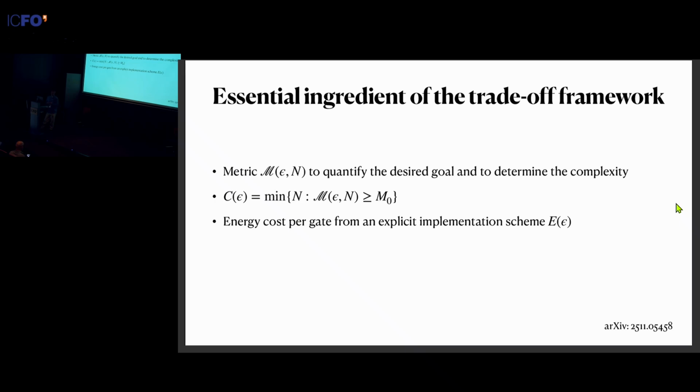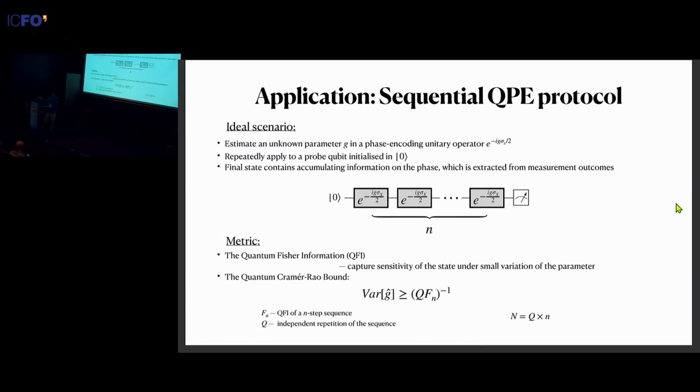Okay, so now we know how exactly to apply these ideas. We're gonna jump into a specific example to see how it works in action. And for this, we choose the sequential quantum phase estimation protocol from quantum metrology. And we'll be sticking with a very simple toy model, which is still enough to illustrate how this trade-off relation pops up in the end.